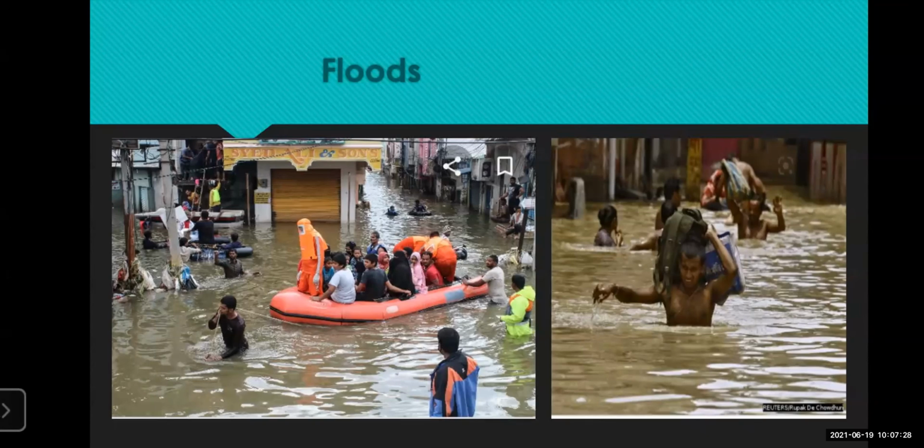What other types of problems come along with this flood? That is the power failure, no electricity. No electricity for 8 days, and also no network. So many things happen because of floods. So this is also one of the natural disasters. Now let us move to another type of natural disaster.